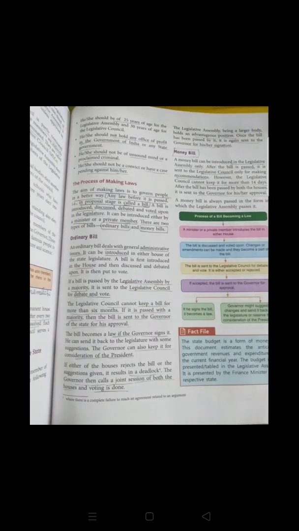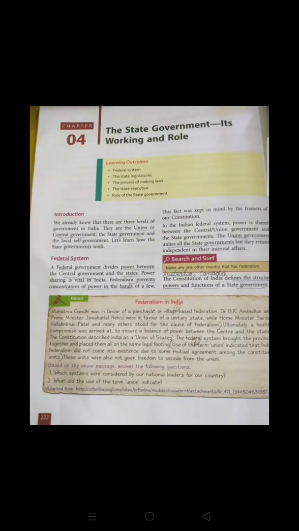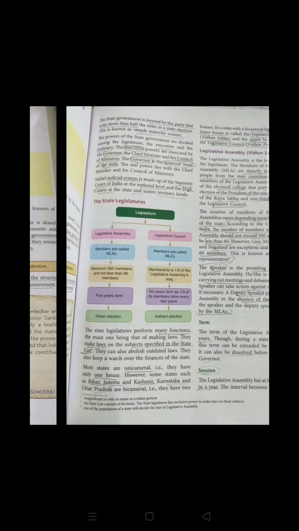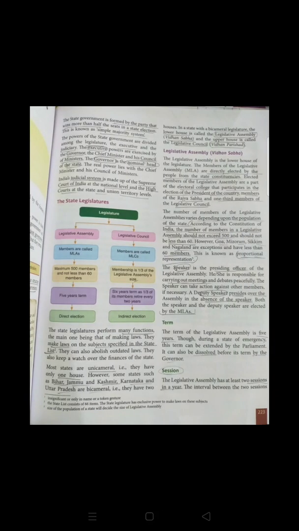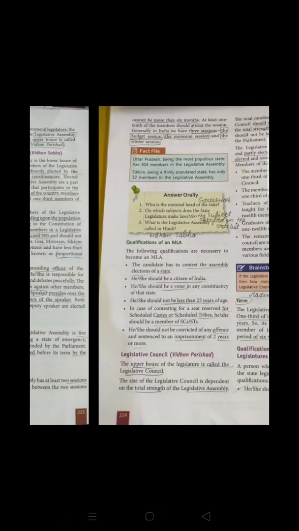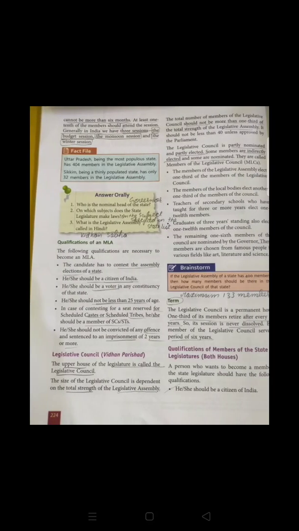So let us recall what we had discussed in this chapter once again. We started with the functioning of the state government, and we came to know about the federal system, that India is following the federal system. Along with that, we understood the state legislature. In the state legislature, there are two legislative houses: the first one is the Legislative Assembly and the second one is the Legislative Council. The Legislative Assembly is also known as Vidhan Sabha, and the Legislative Council is known as Vidhan Parishad.